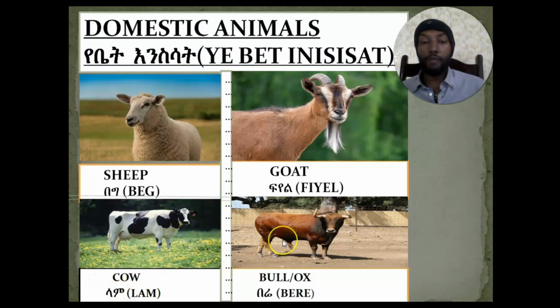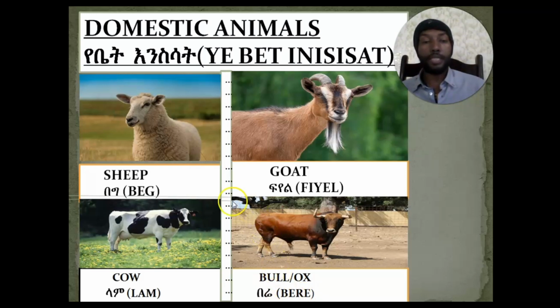And the other member of domestic animal is called what? Bull. Or it can be called ox. Ox or bull are similar. So bull or ox in Amharic language is called what? በሬ. በሬ means bull or ox.